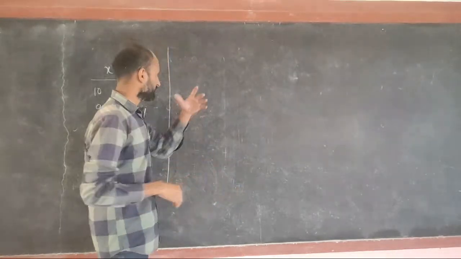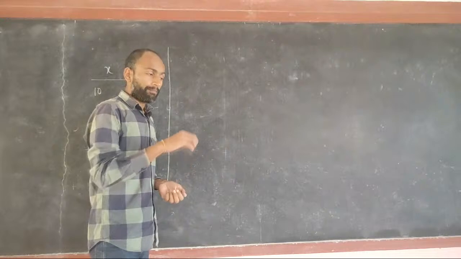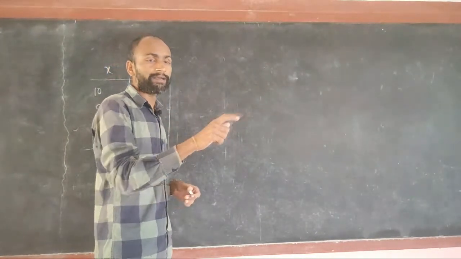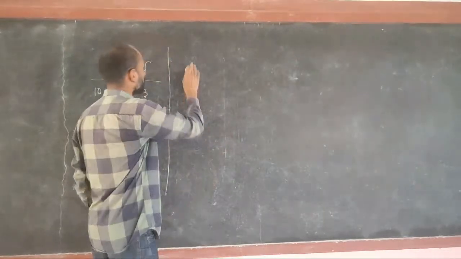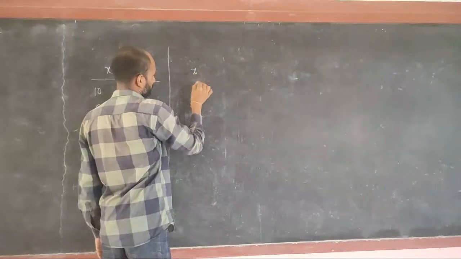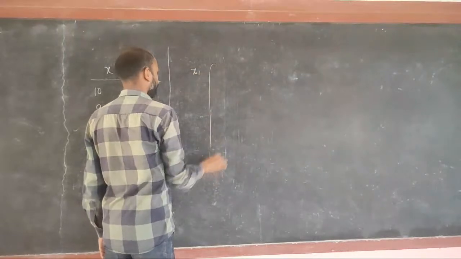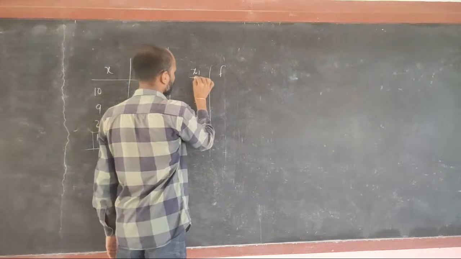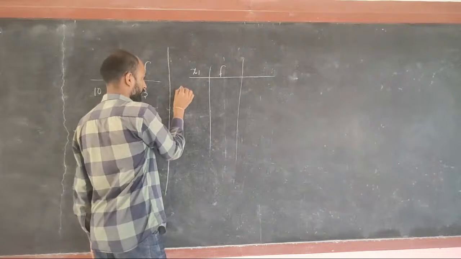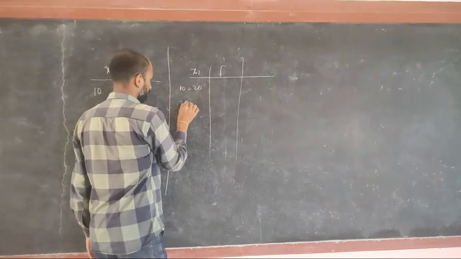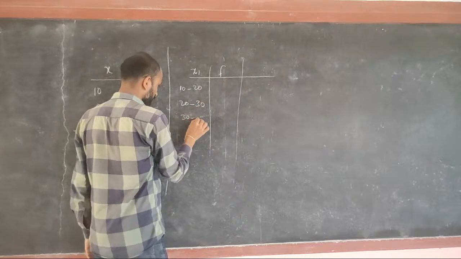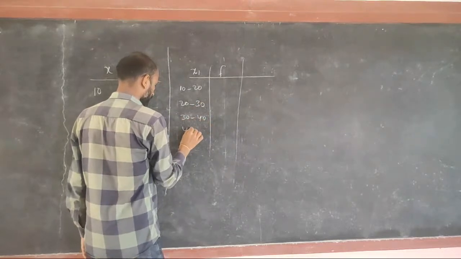Now we are going to see the same topic I had written, mean of classified data. Suppose in the interval column x_i and in the frequency column f, I have given you 10 to 20, 20 to 30, 30 to 40, 40 to 50.